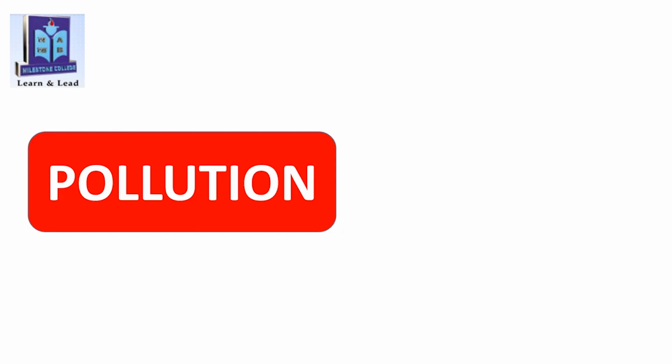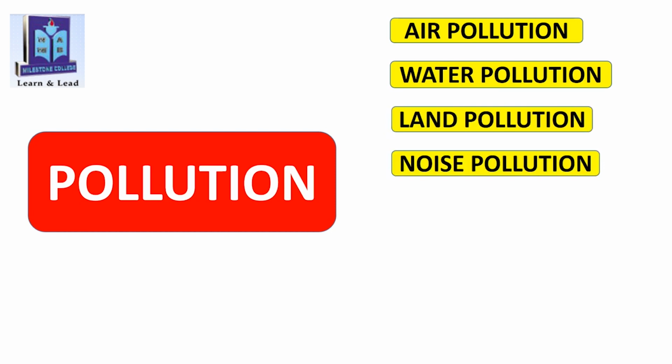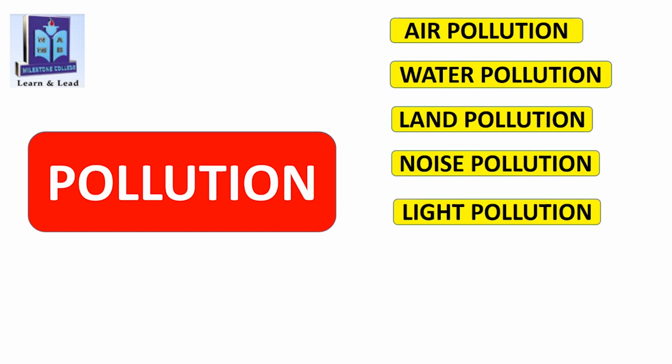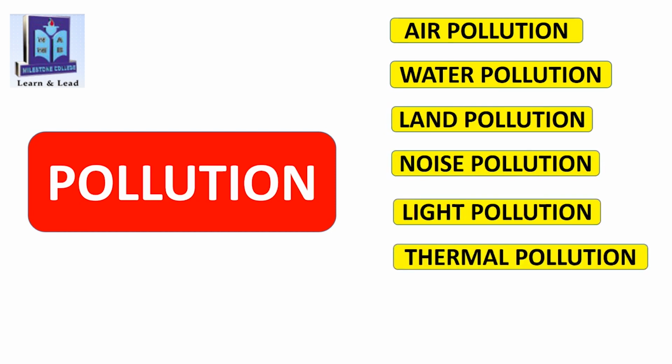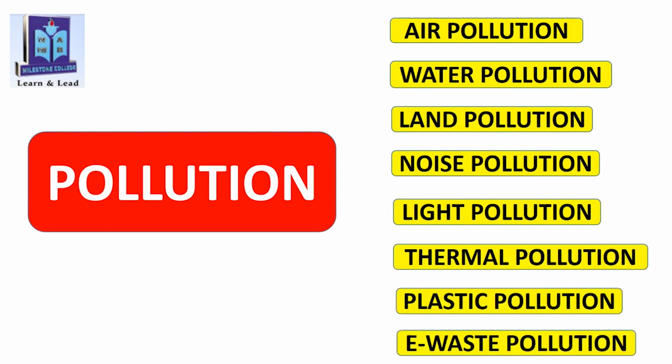There are various types of pollution. Air pollution, water pollution, land pollution. Noise pollution. Light pollution. Thermal pollution. Plastic pollution. E-waste pollution.